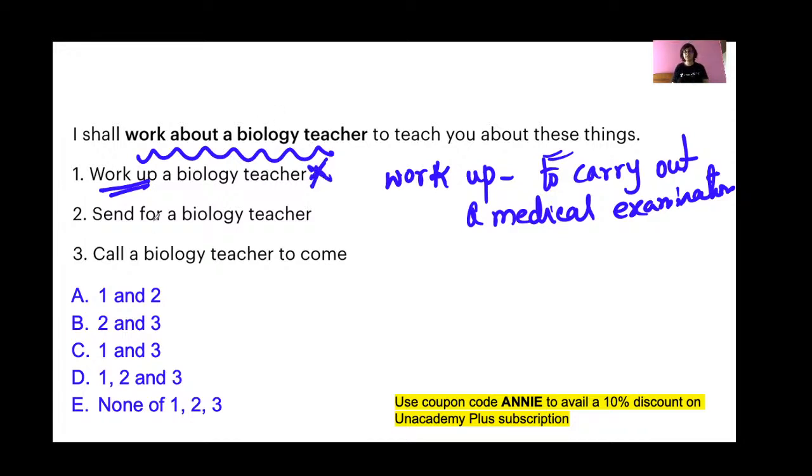So this is wrong. Next, send for. Send for means to order someone to come, to call someone. So this makes sense. I shall send for a biology teacher to teach you about these things means I shall call a biology teacher to come to teach you these things. Yes, both 2 and 3 are right. So your answer is option B.